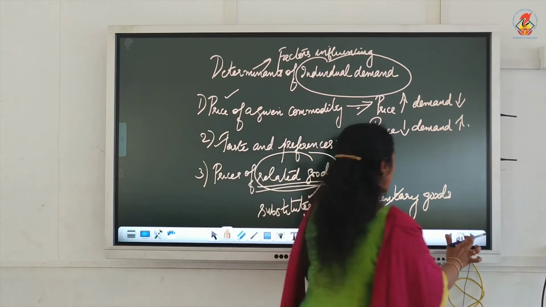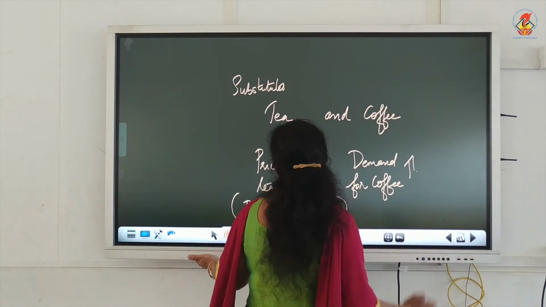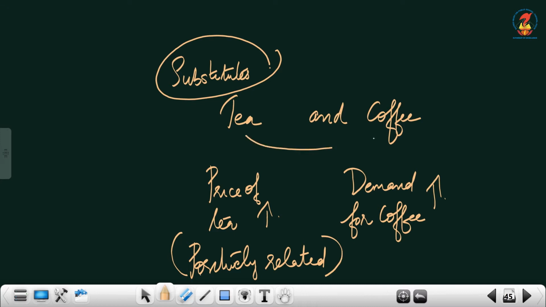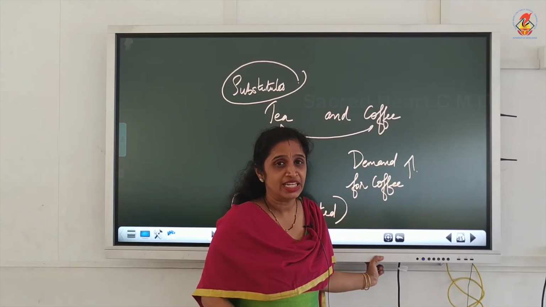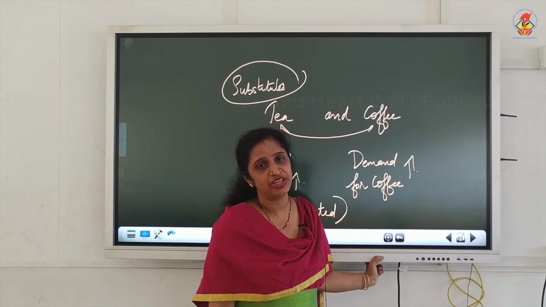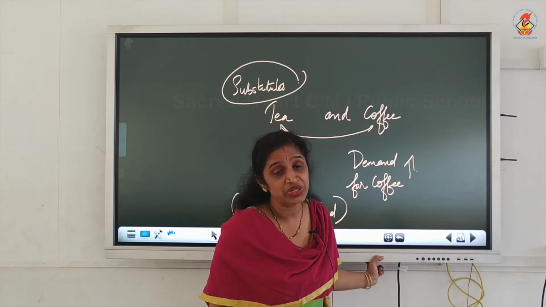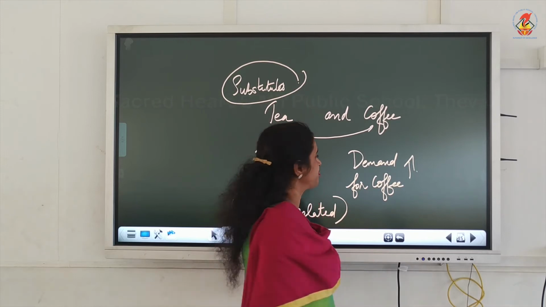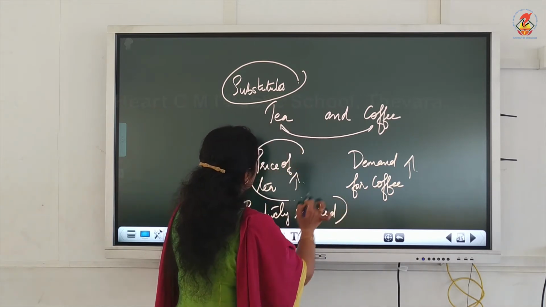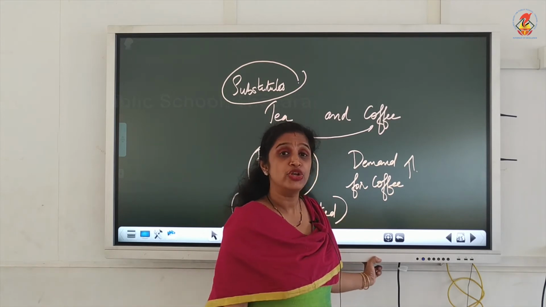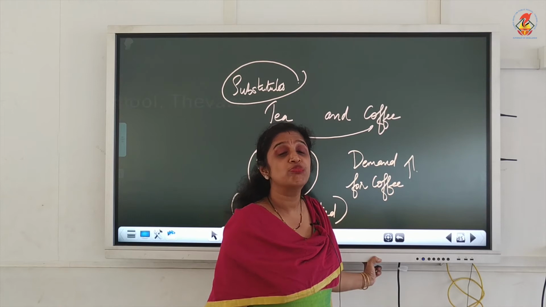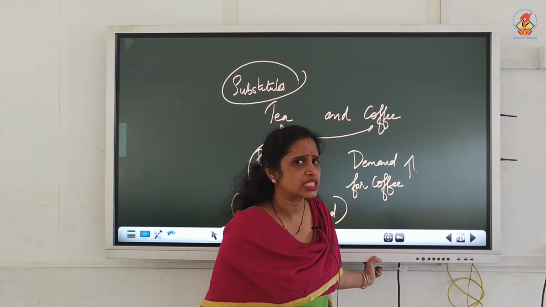Now, in economics, the best example that we use for substitute goods are tea and coffee. Tea and coffee are the two substitute goods that we always use in economics. Tea can be used as a substitute for coffee. Coffee can be used as a substitute for tea. Now, let us see what happens. If the price of tea is increasing, normally the consumer will demand more of coffee. Here also there are exceptional cases.